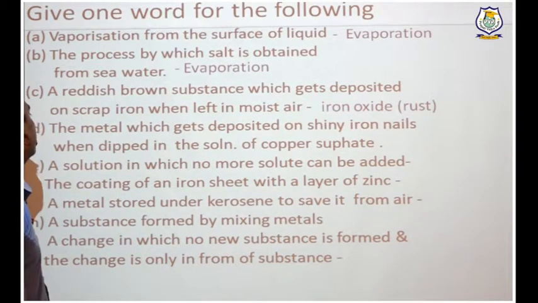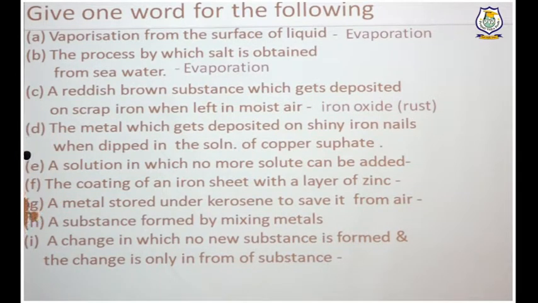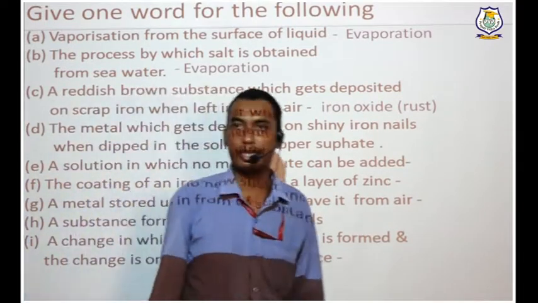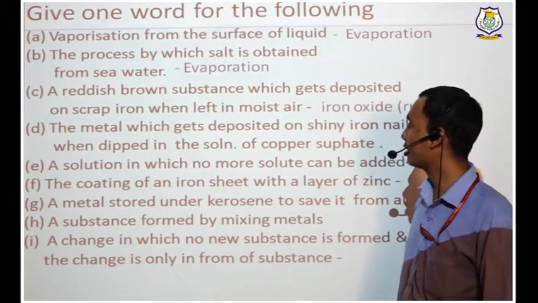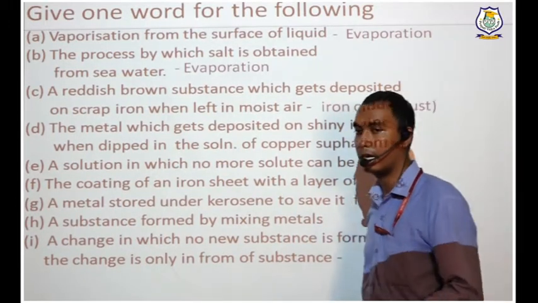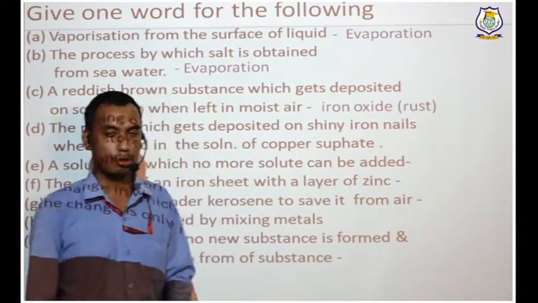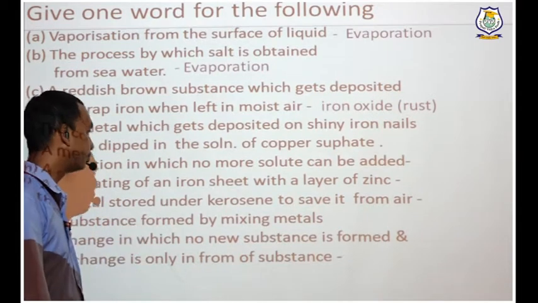The metal which gets deposited on shiny iron nails when dipped in the solution of copper sulfate. This is again related to that activity of displacement. When you put that iron nail into the copper sulfate solution, the iron nail turns brown.